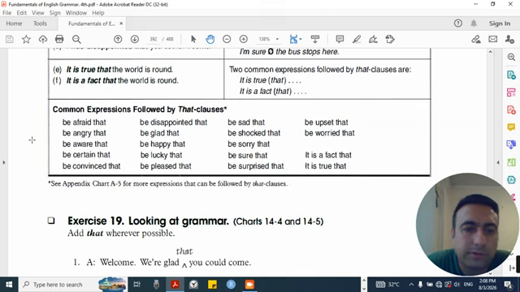Common expressions followed by that clauses: be afraid that, be angry that, be aware that, be certain that, be convinced that, be disappointed that, be glad that, be happy that, be lucky that, be pleased that, be sad that, be shocked that, be sorry that, be sure that, be surprised that, be upset that, be worried that, it is a fact that, it is true that. See appendix charts A5 and A6 for more expressions that can be followed by that clauses.